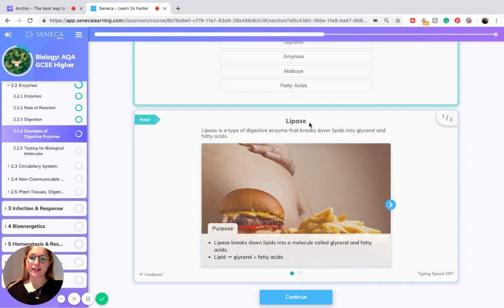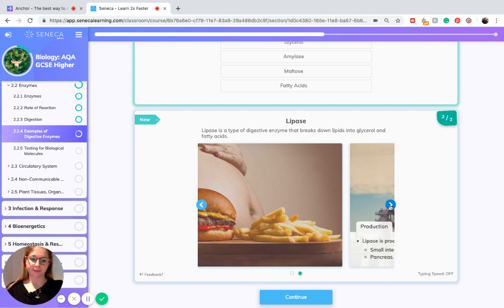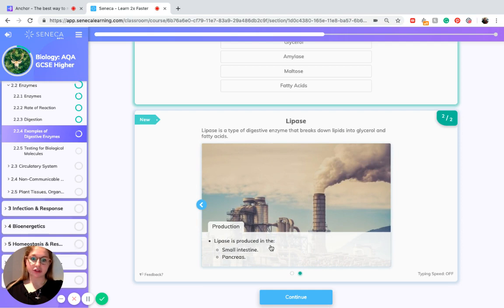The next digestive enzyme I'm going to talk about now is lipase. Lipase is a type of digestive enzyme that breaks down lipids into a molecule called glycerol and fatty acids. Lipase is produced in the small intestine and the pancreas.